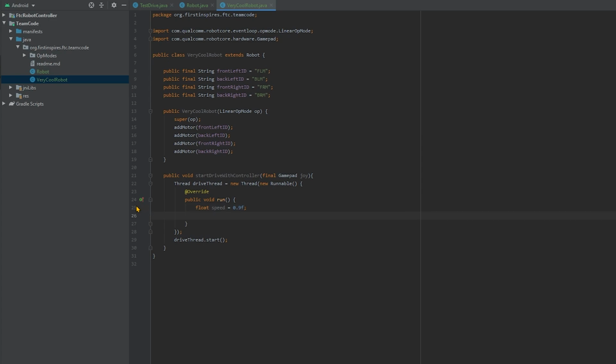We'll need to make sure code is only run while the robot is active. So while opMode is active, and then two squiggly braces. Now lastly, we need to move the motors.